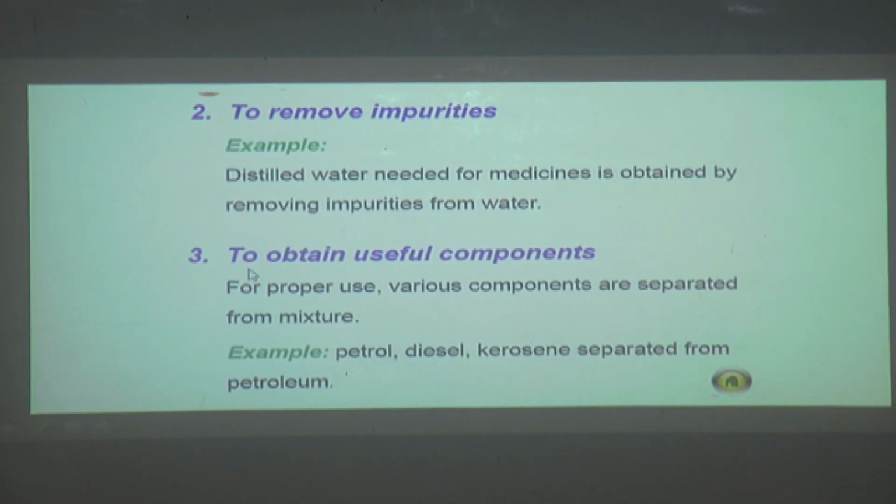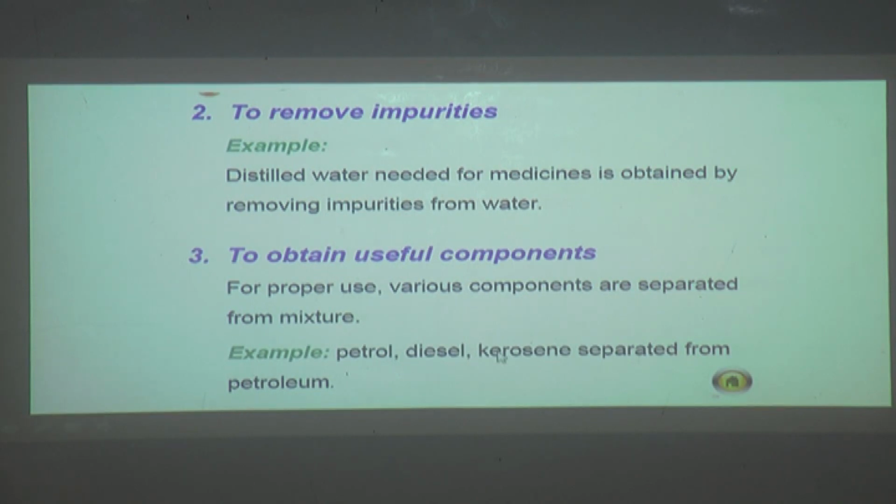Now the third one is to obtain useful components. For proper use, various components are separated from a mixture, like petrol, diesel and kerosene separated from petroleum. As we know, petroleum is the crude oil that we get. It consists of different things like diesel and kerosene. When petroleum is extracted, we separate the diesel and kerosene from it so that we can make proper use of it.